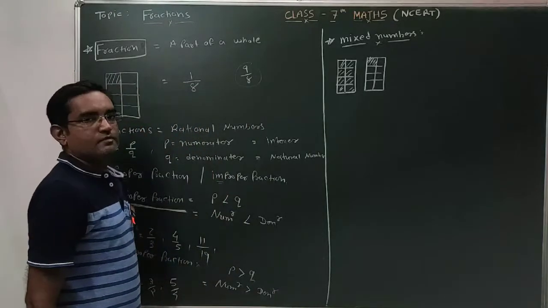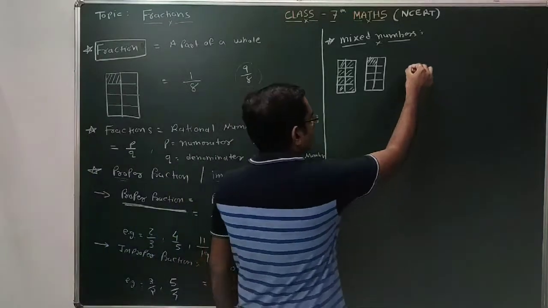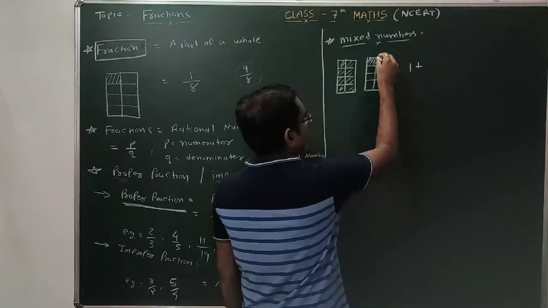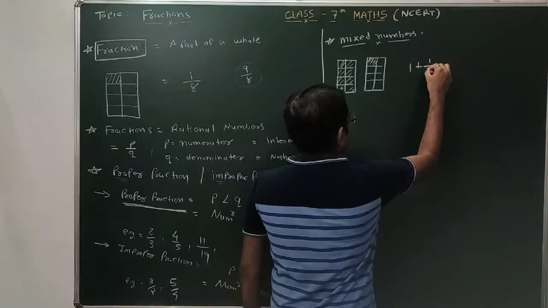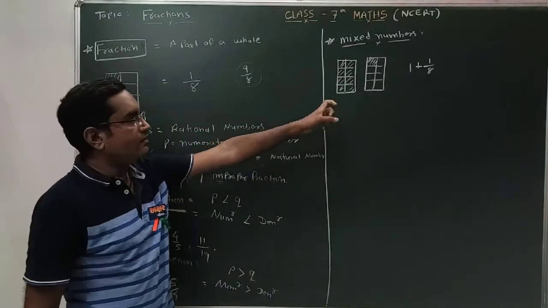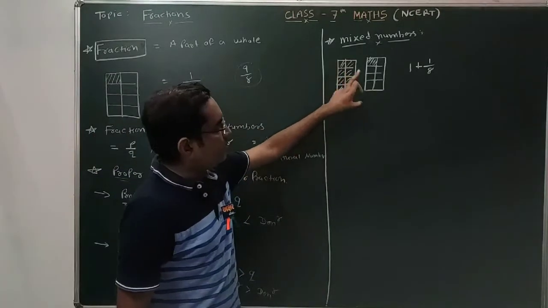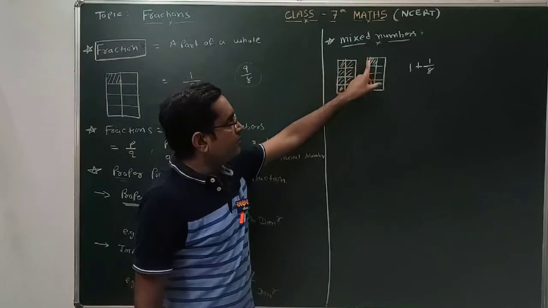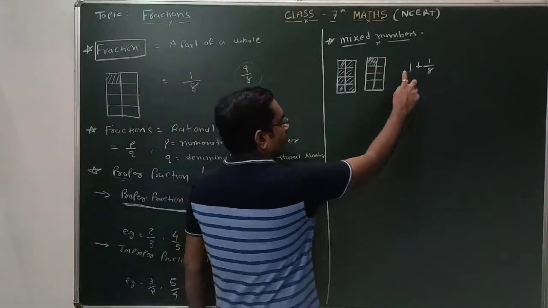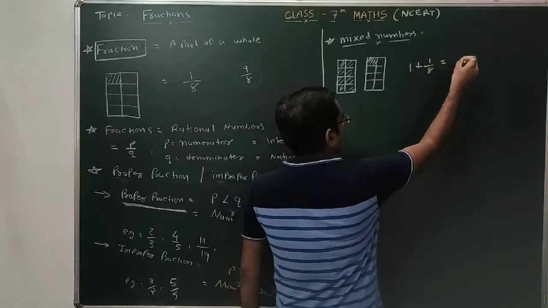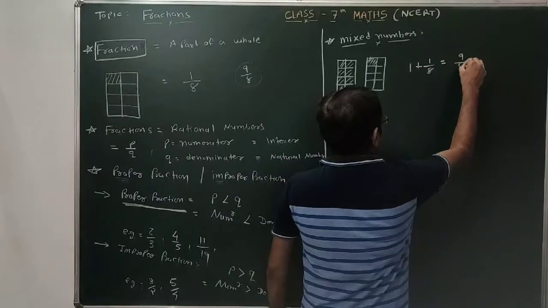So what it means, I have eaten 1 whole chocolate and 1 part of the 8 parts. So it's 1 plus 1 by 8, which is nothing but 8 ones are 8, plus 1, 9 by 8.